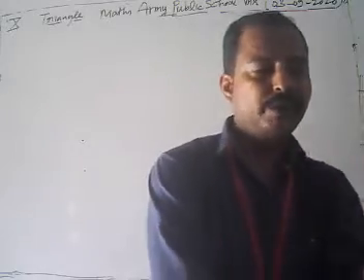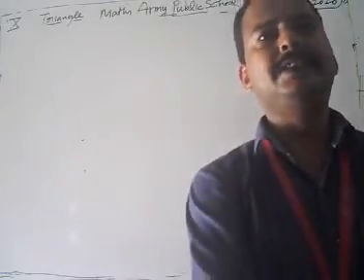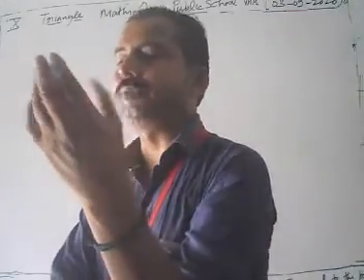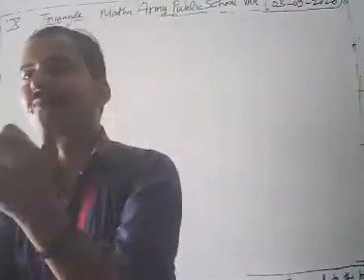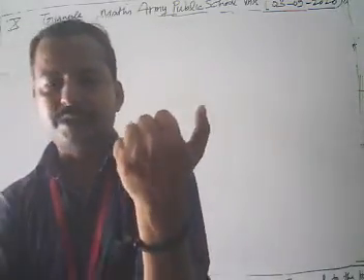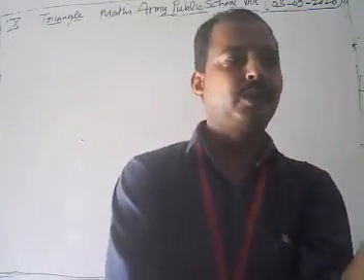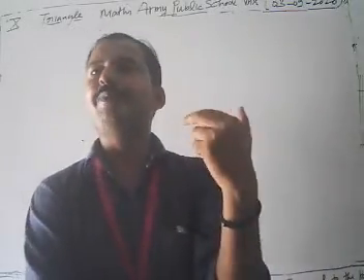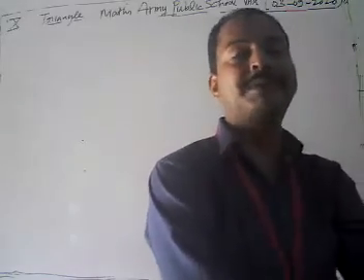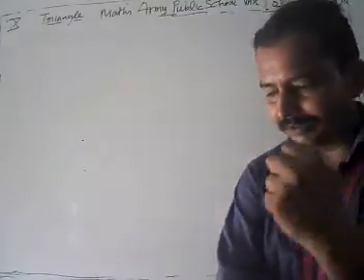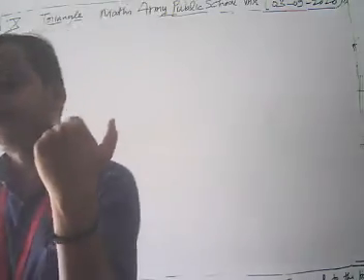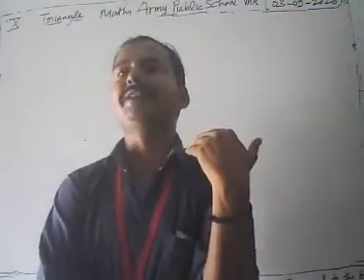I have already told you we use this method in proving irrational numbers. Suppose we are proving that root 2 is irrational, then we suppose that root 2 is rational, and after some steps we show that our assumption is wrong, so root 2 is irrational. Such a method is known as the contradiction method. In the same manner, to prove the converse of the basic proportional theorem, we are going to use the method of contradiction.